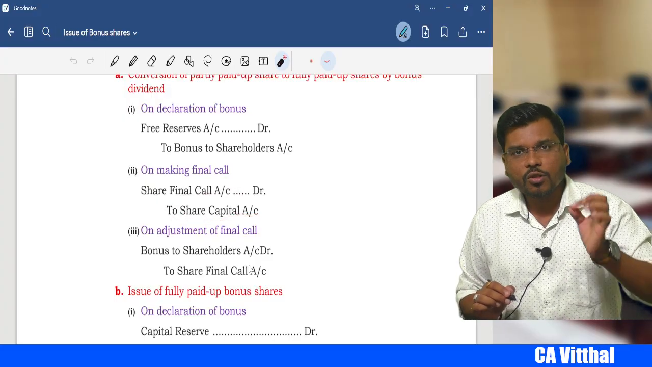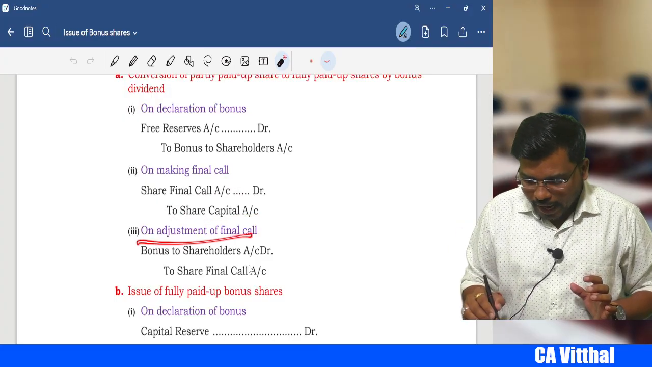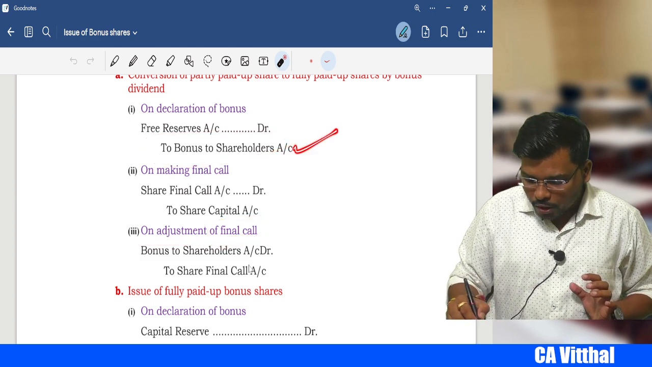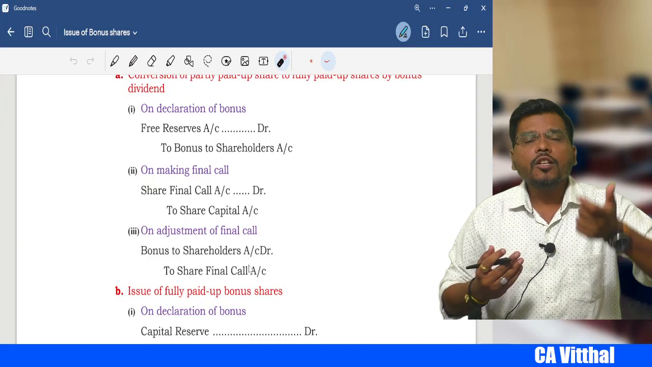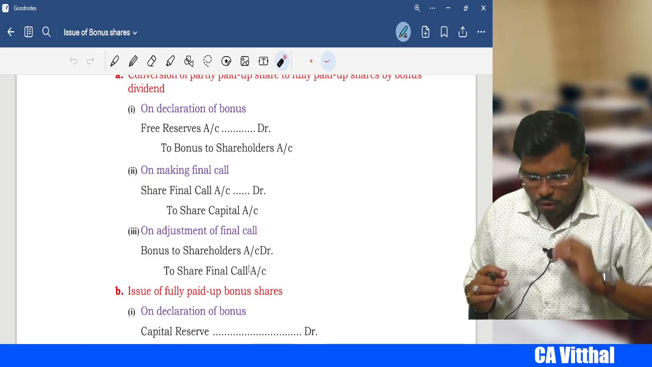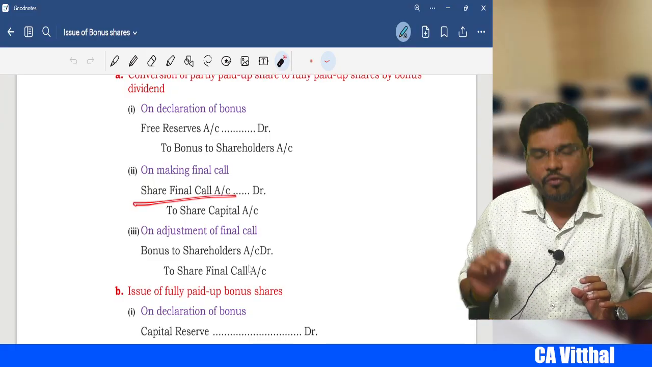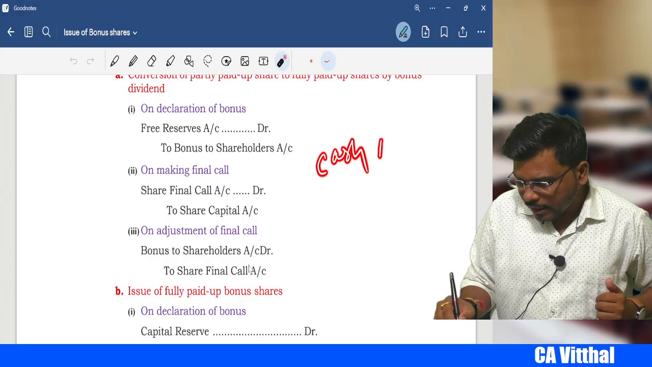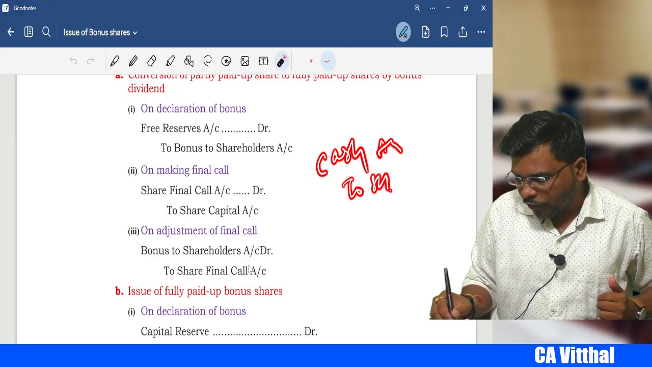Share final call to share capital, and then we adjust the final call against the bonus to shareholders. Bonus to shareholders has a credit balance, so we debit it. So bonus to shareholders account debit to what, sir? Share final call account. Generally, when you receive the final call, what entry do we pass? We pass the entry: cash account debit to share final call account.